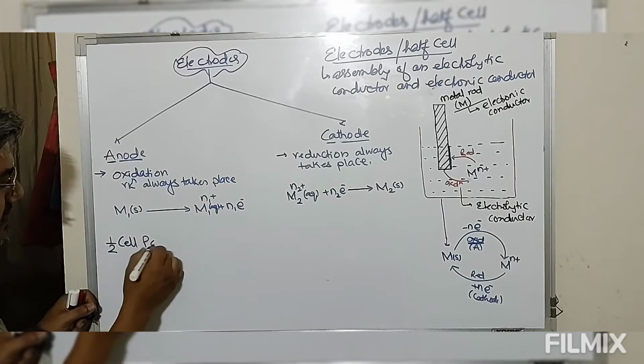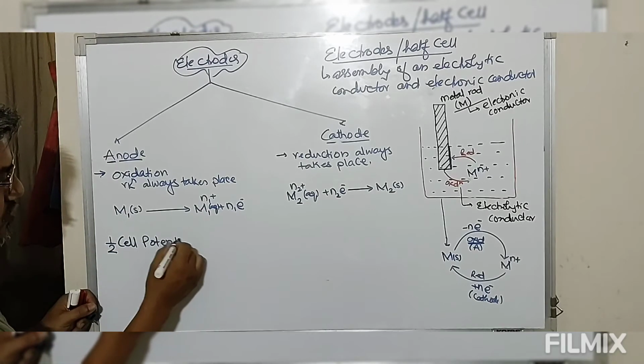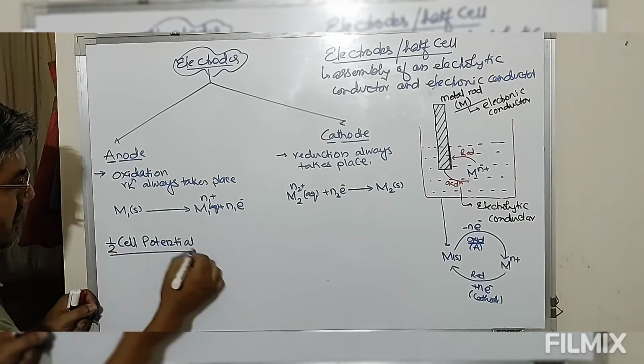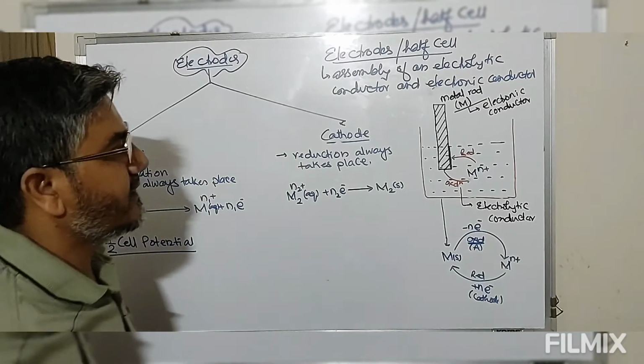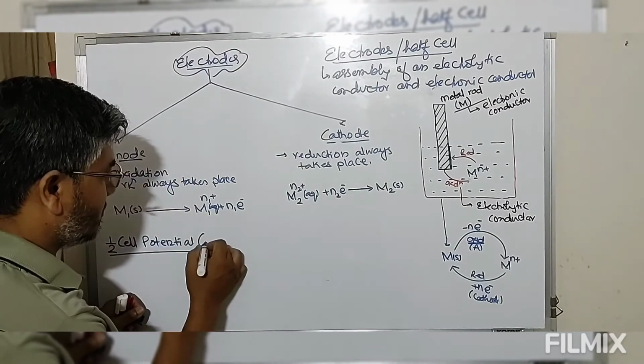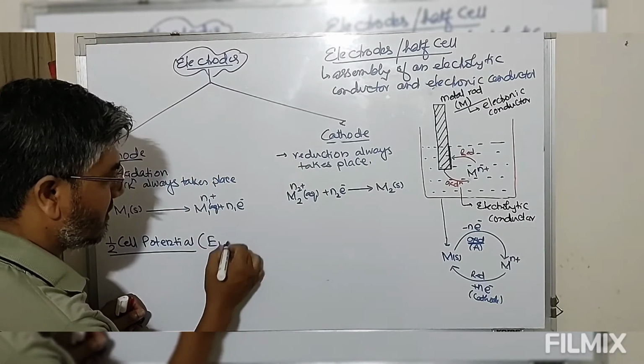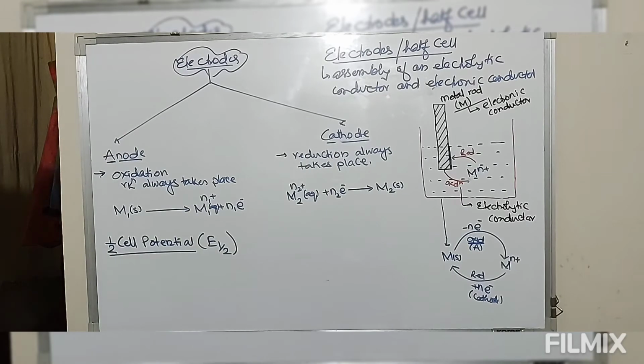Let me define what half cell potential is, or E half cell potential.